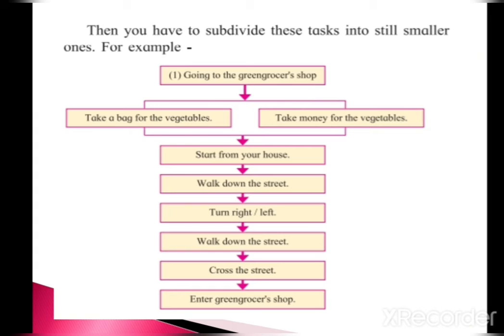Before that, take a bag for the vegetables, take money for vegetables. After that, start from your house, walk down the street, turn right or left, walk down the street, cross the street and enter the grocer's shop. So, this is the flow chart or detailed information for buying vegetables.